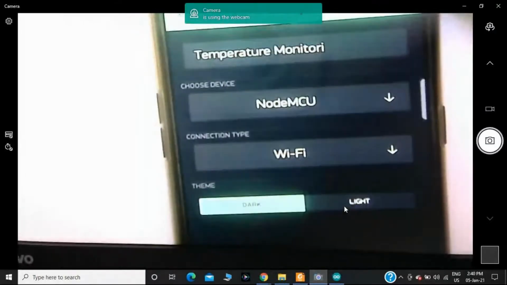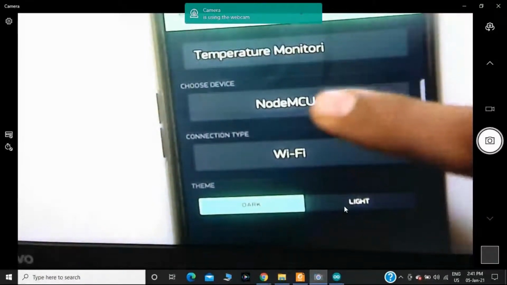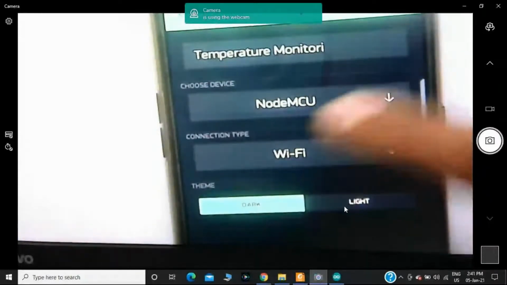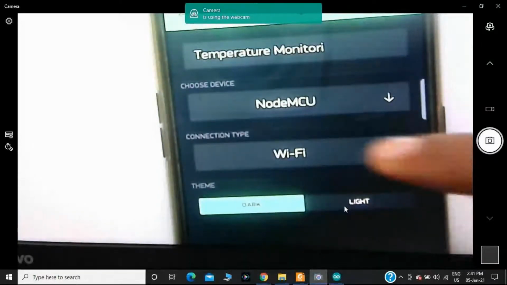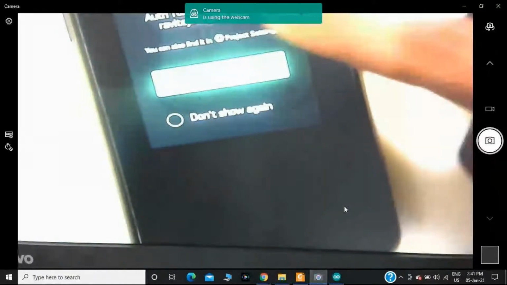These are all the fields you should select. First you should give the project name, then afterwards you should choose the device. In this example, I have taken the NodeMCU microcontroller. For that reason, I have chosen the NodeMCU, and the connection type is Wi-Fi. Then you should click on Create. After clicking on the Create button, it will send the token key to your respective mail ID. In my case, I have sent the token to my official mail ID. Then I am clicking on the OK button.